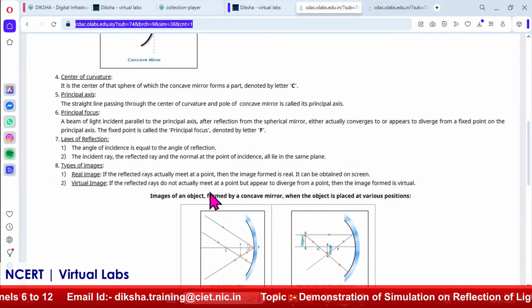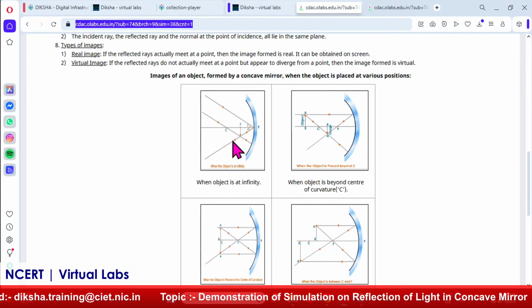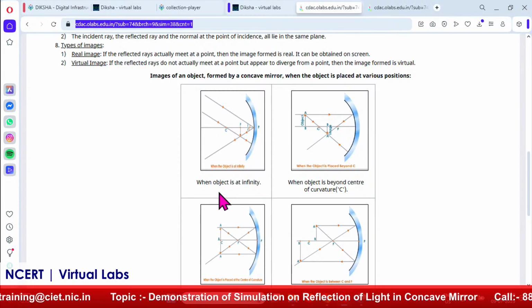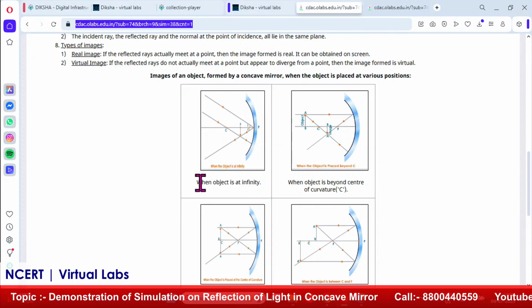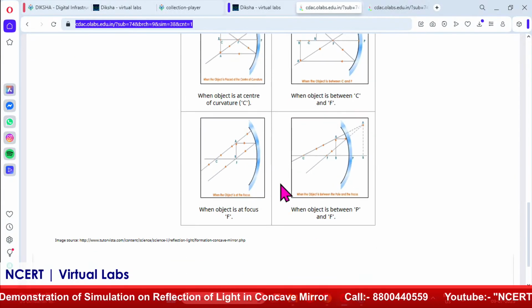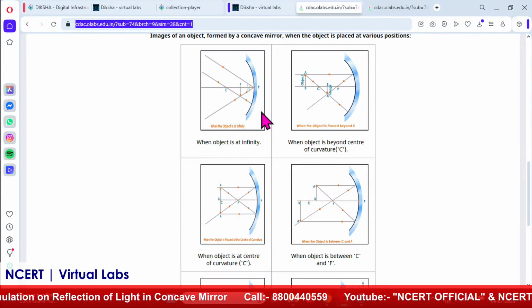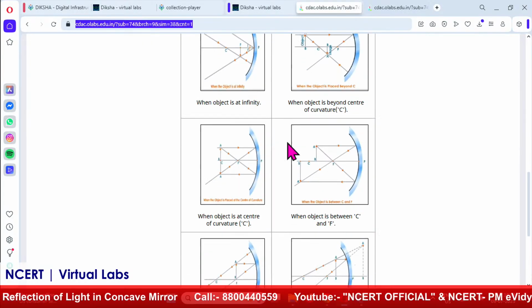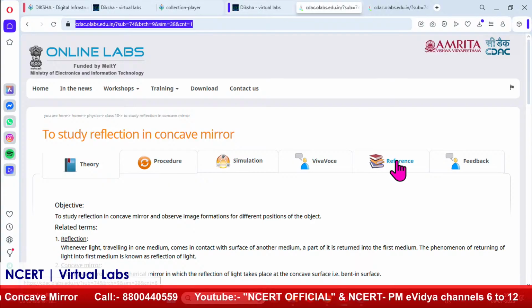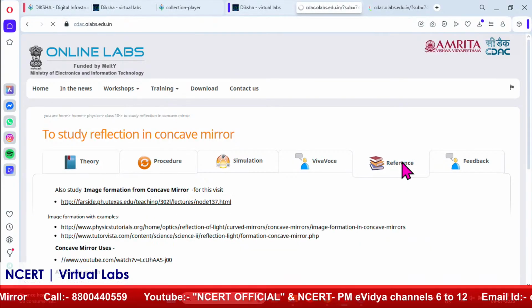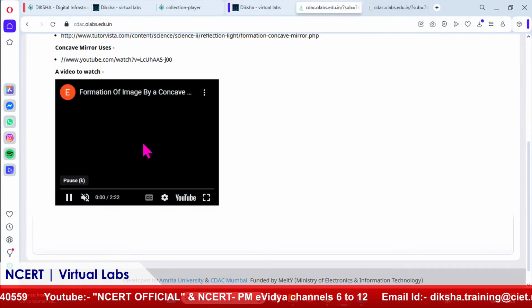So, I will just show you briefly. You can see it over here, there are different conditions on where the object is placed and how the image will be formed. So, here we will learn by simulation how the image will be formed at various positions of the object. Before going further, let us see a small video which is available over here in the reference section. Let us see a short video.